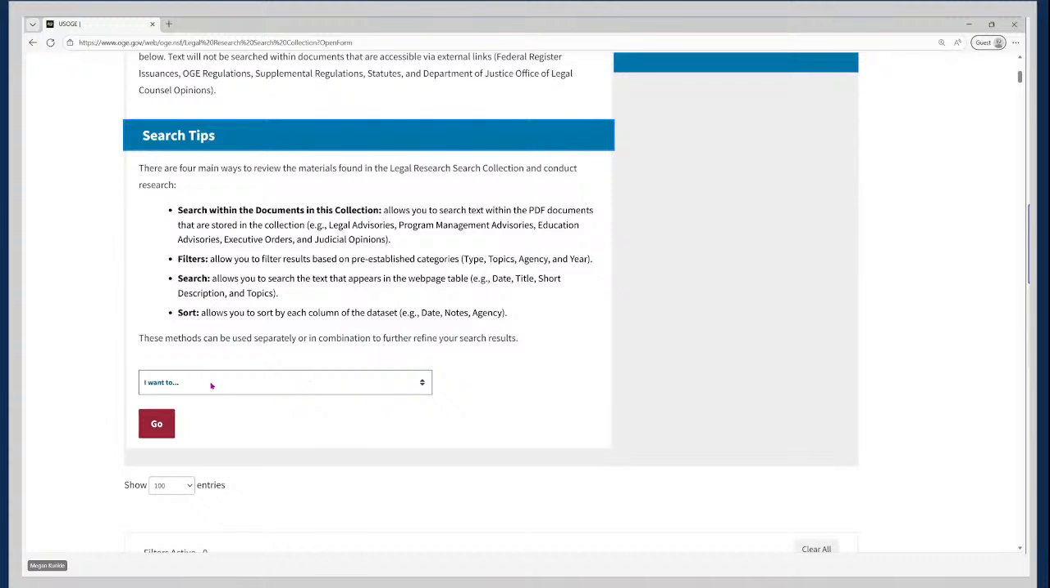And then there's also this tool that you can come to share exactly what you're here to do. So it says, I want to, and if you click on it, it will give you different options. So let's say you're here to conduct targeted research on a specific topic, like confidential financial disclosure. You can click on that and click go, and then it will give you very specific instructions on how to conduct your search.